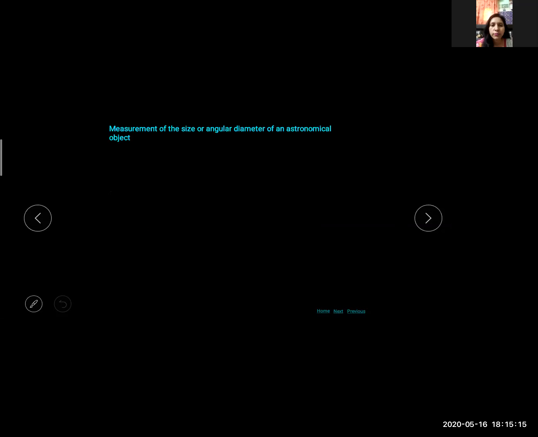For measuring the size or angular diameter of an astronomical object. This is the planet. D is the diameter of the planet. This is the Earth. We have to find the size of this planet.